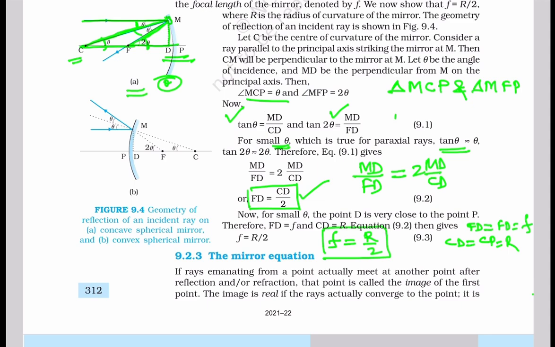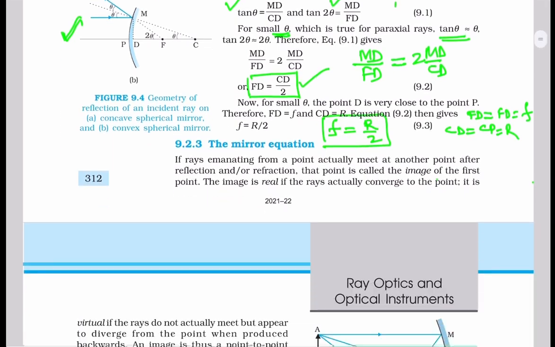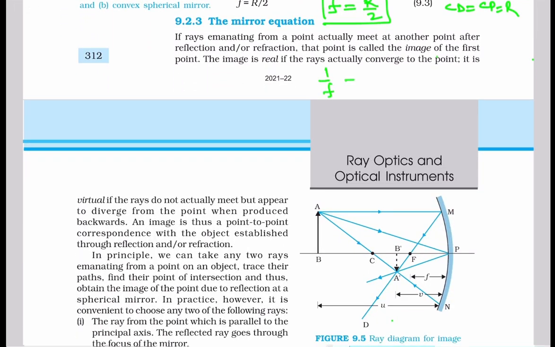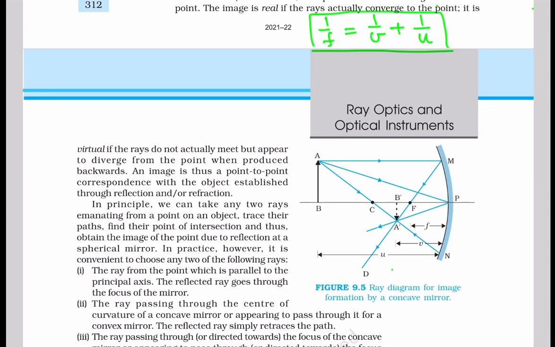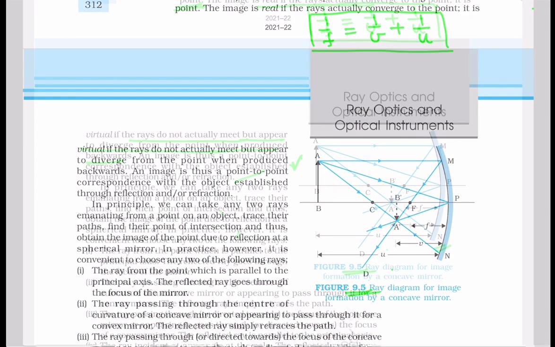Similarly, we can derive the same formula f is equal to R by 2 from this figure also. Now, let us derive the mirror equation, 1 by f is equal to 1 by v plus 1 by u. This is known as the mirror equation. We will derive it. For this, let us consider this figure number 9.5.